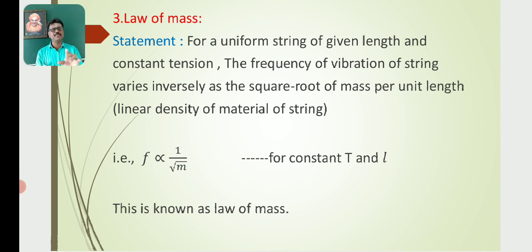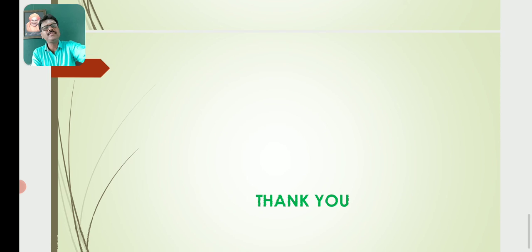That means f is proportional to 1/√m, where m is linear density, for constant T and L, where T is tension and L is length. This is known as the law of mass.